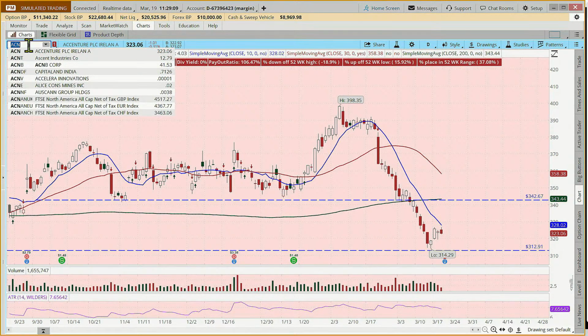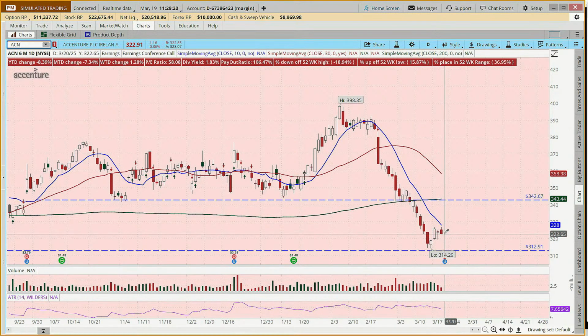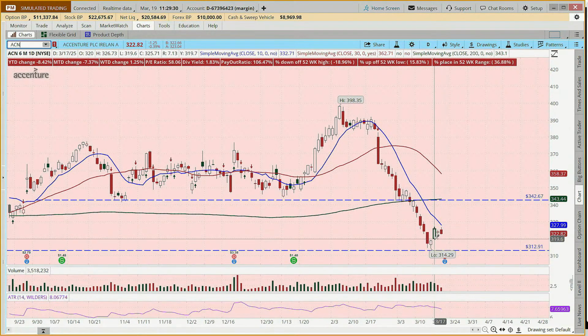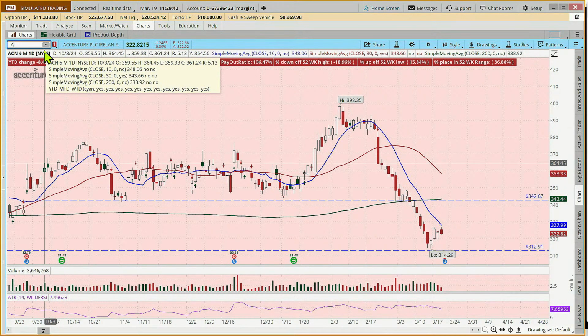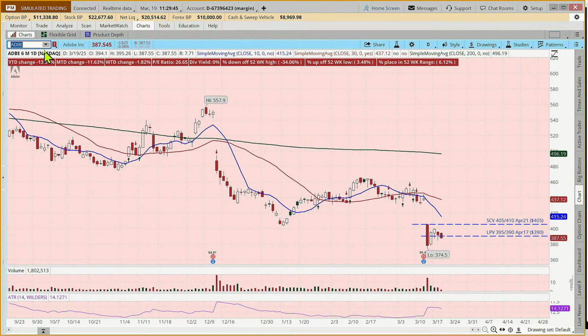How about ACN? Now, here you might say, well, hey, you had that kind of shooting star pattern, or sorry, hanging man pattern happening yesterday, and we have a bearish candle today, but do we have a close below the low of the high day yet? We do not. And so you might just want to be patient on that, or put an alert in, or your rule might say, I don't have to wait for that.